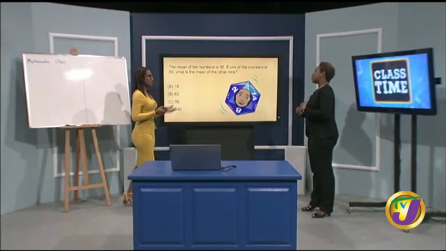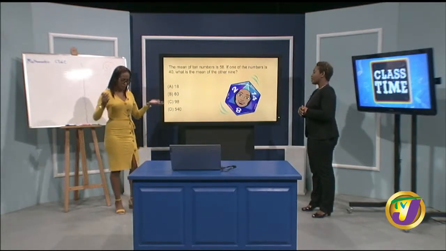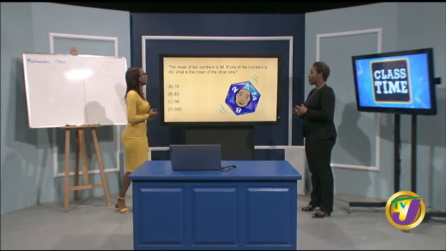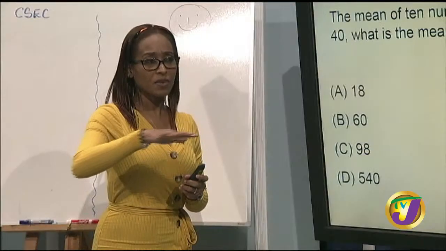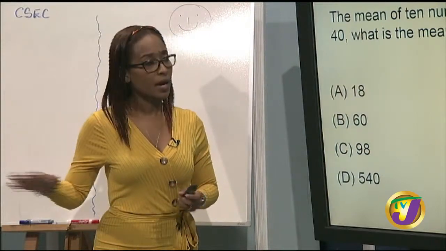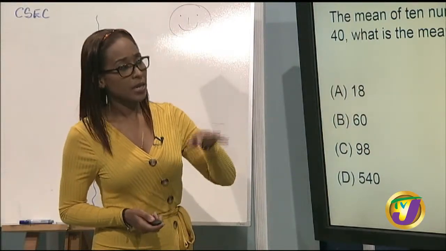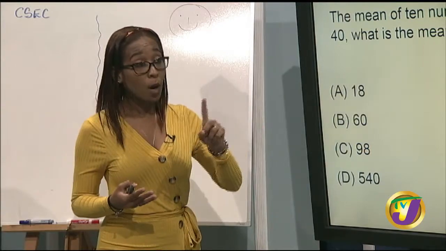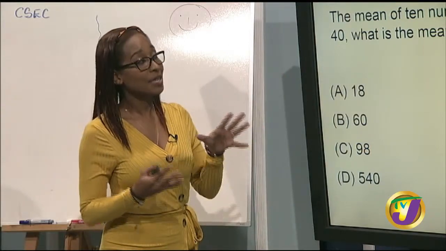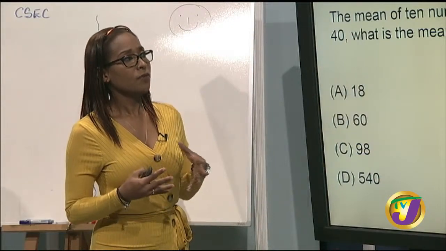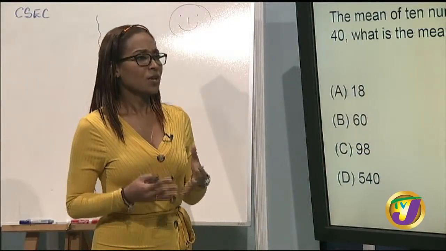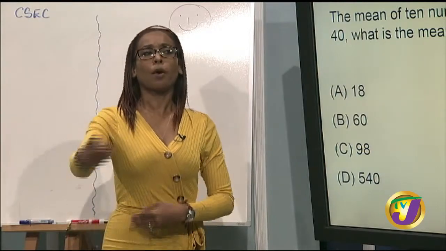Now we're looking at average: mean. We have average: mode, median, mean. So we're looking at 10 numbers, and it's how evenly distributed these numbers are. So it would have been 58. But we're given one number. We're told that one of these 10 numbers is 40. So before even doing anything, we kind of need to work backwards.